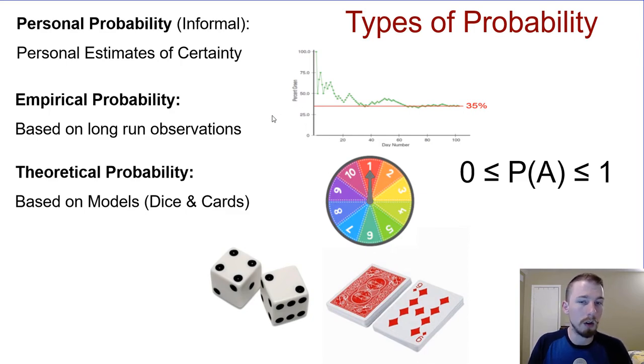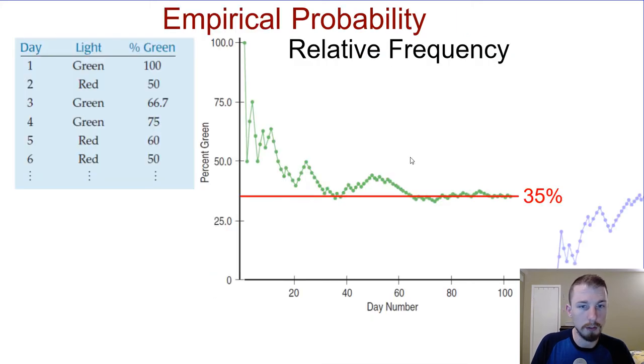Empirical probability is based on long-run observations from samples or from simulations like we were able to do when we were talking about the green lights, right? So that was empirical probability. It's really cool. It's based on simulations or samples, and it's pretty stinking cool. We were able to run the simulations with our calculator, which I forgot to show you guys. I will make a separate video eventually, and I'll show that to you. Sorry. Theoretical probability, which is what we're going to be talking about today, is based on models such as dice or cards or a spinner. And among all of these, our probabilities are strictly going to be between 0 and 1. So I think that's one of the next slides.